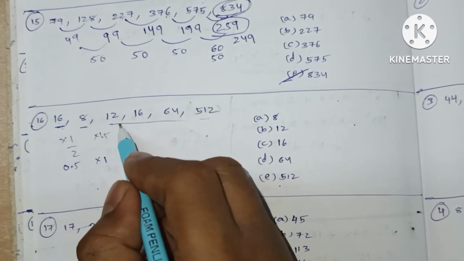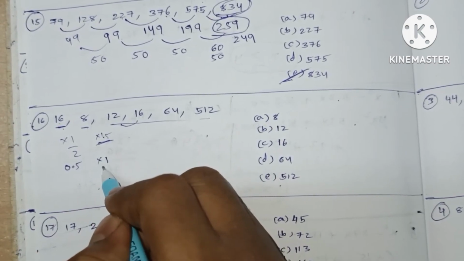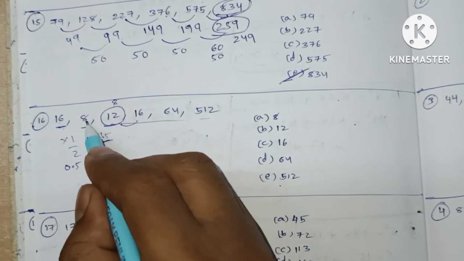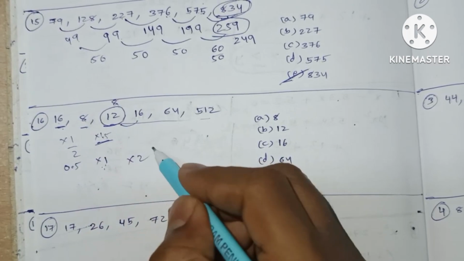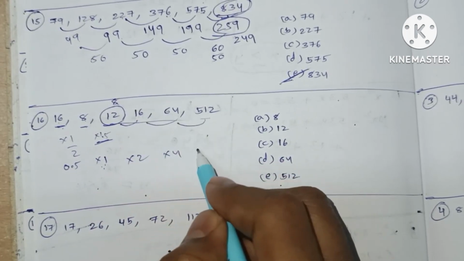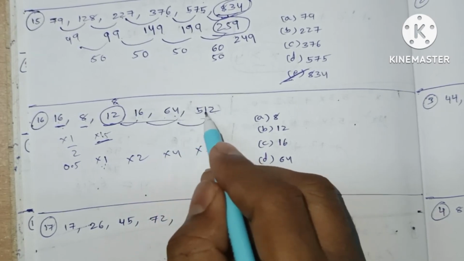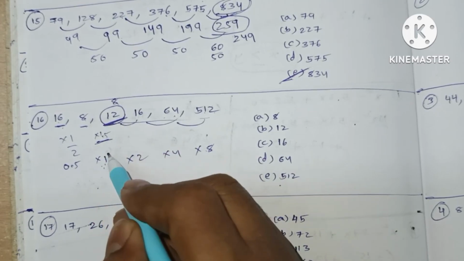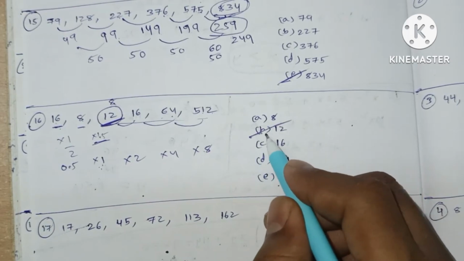Here I don't see any good relation using this one. If I use into 1, if it is 8 into 1, 8, then the next one is into 2 times, and here the difference is into 4 times. Okay, here it is into 8 times. 4 times is 2 and 8, 6 times 48 and 3, 5 and 2. So our wrong number is this one. So option B is our wrong number.